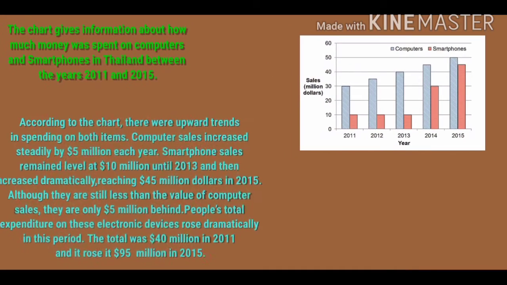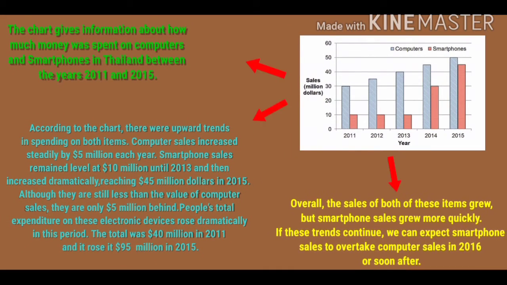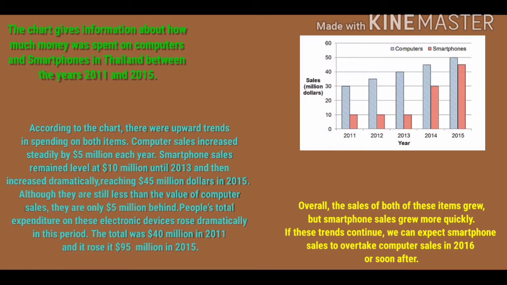The chart gives information about how much money was spent on computers and smartphones in Thailand between the years 2011 and 2015. According to the chart, there was an upward trend in spending on both items. Computer sales increased steadily by $5 million each year.